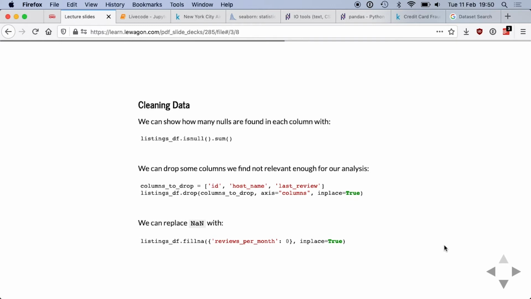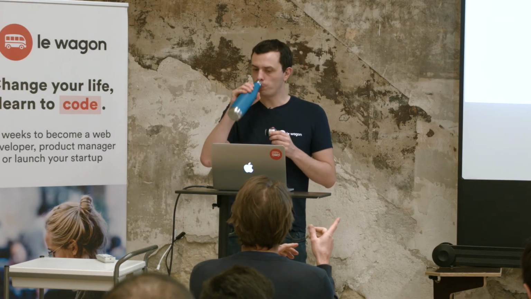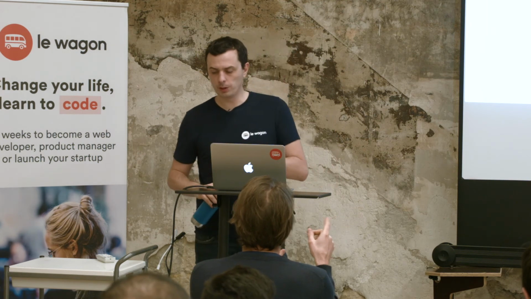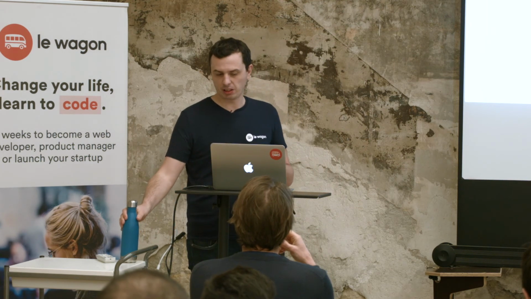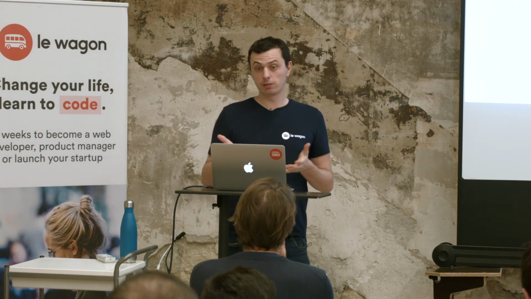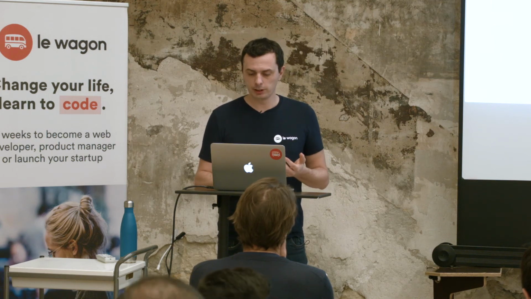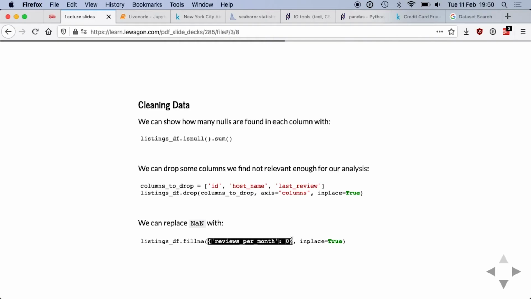Yeah? Are these Pandas functions or Python functions? All I'm showing since like 15 minutes is Pandas. It's not Python. That's the Python language, so that's the syntax, but this is Python, the dictionary with curly braces, and the fillna is a method you call on the data frame, which is a type that Pandas brings to you.